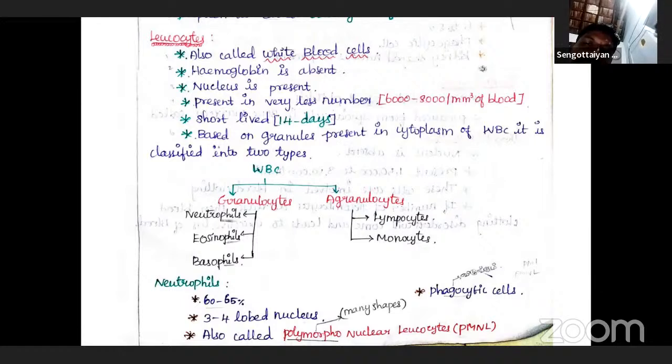Up to 60 to 65% of WBC are neutrophils, but only 0.5 to 1% are basophils.